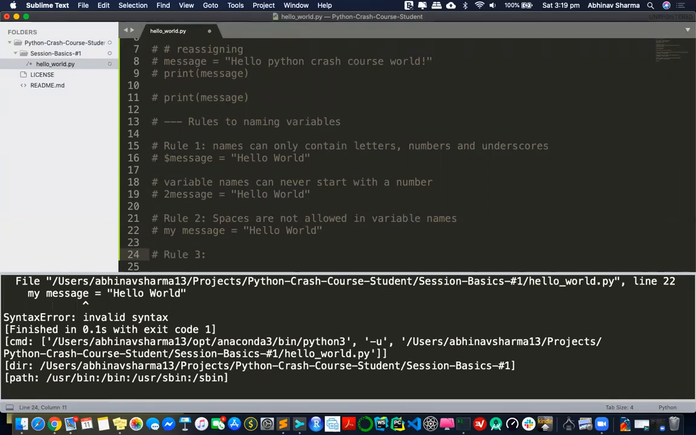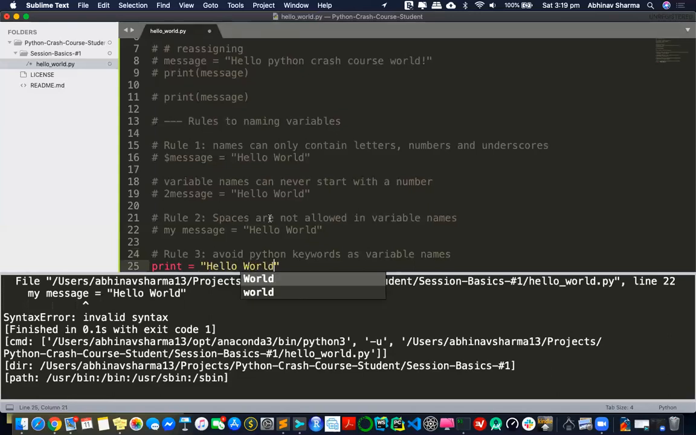As soon as you start working on Python, you will eventually write variable names in the right manner. I hardly write a variable name starting with a number, and I hardly write a variable name with a space, because that's how you get comfortable with it. But there's something you need to remember. Next, you should avoid Python keywords as variable names. You can guess why. I can't say that print is equal to hello world, because it's a command.